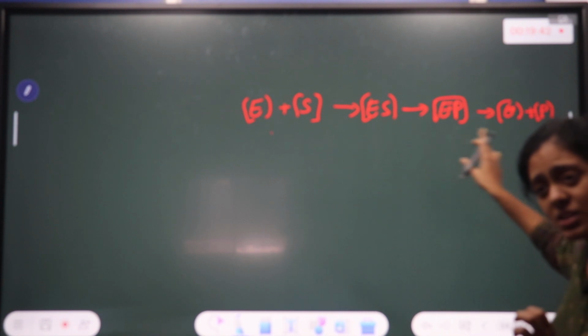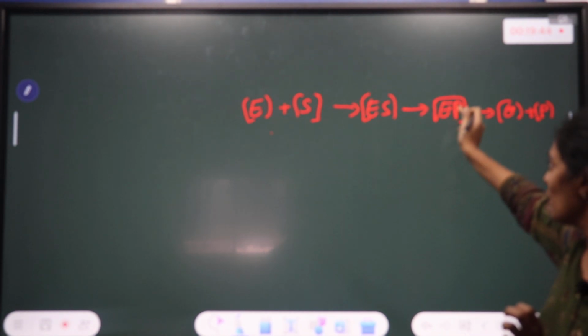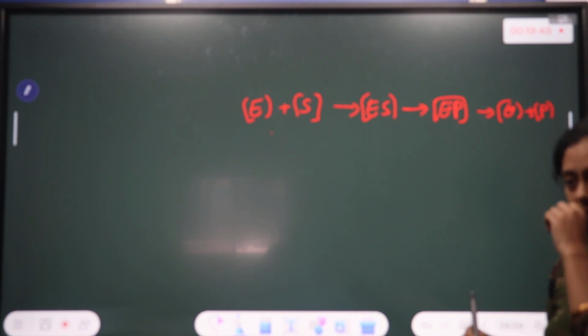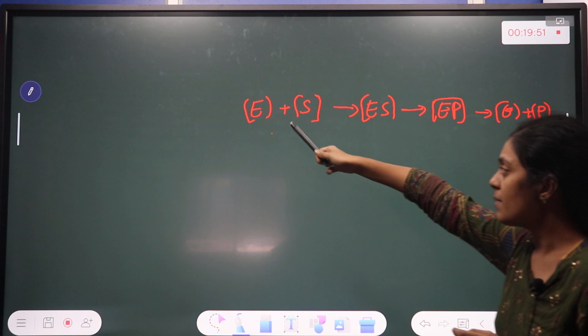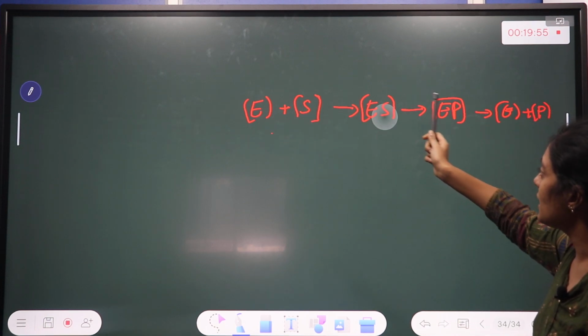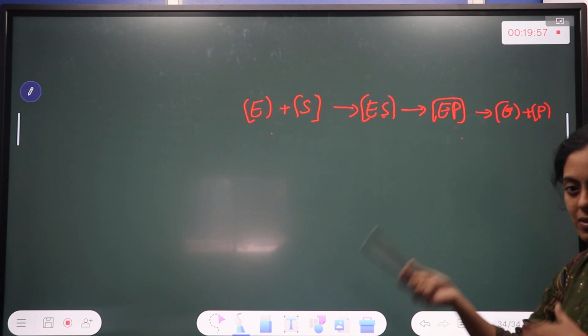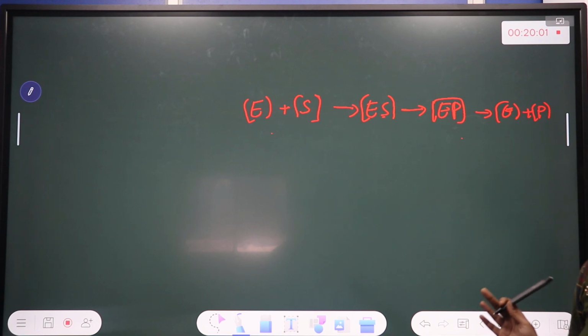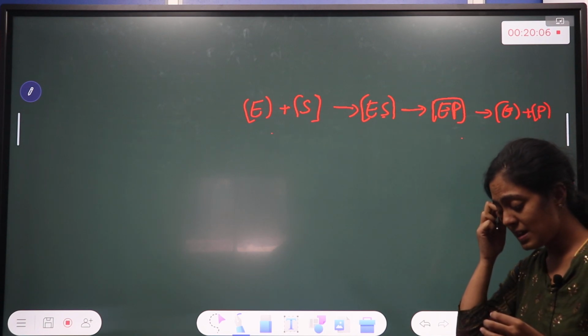This reaction is very important. They can give you four options like this, which is correct, which is incorrect. So please make a note of this. Enzyme reacts with substrate to form enzyme substrate complex. Then the substrate is being replaced by product. You know substrate is the one which is going to form the product. Then this product and enzyme are separated. This is how an enzyme basically works.